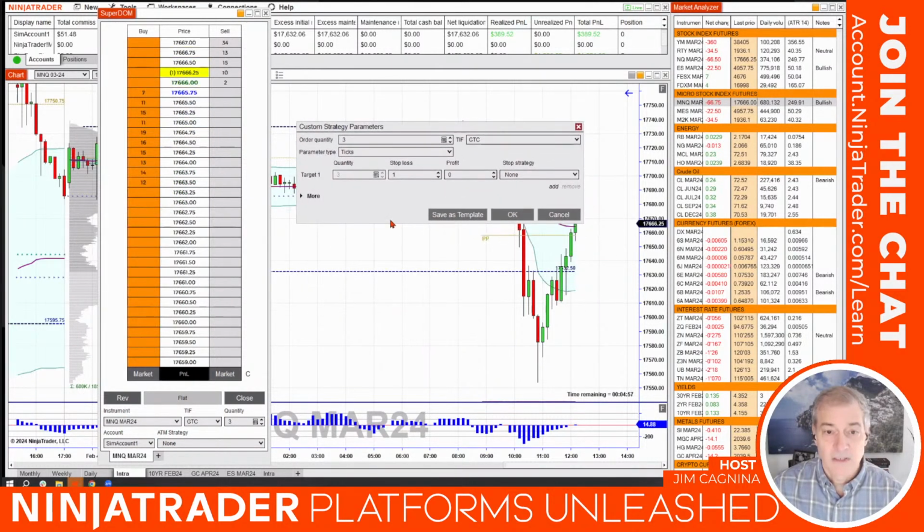It doesn't look like much, but it does an awful lot of stuff. So the first thing we want to decide is how big of a trade we want to do. How many profit targets do we want to have on a trade? Let's set up a 3-contract trade, so I have order quantity set to 3.